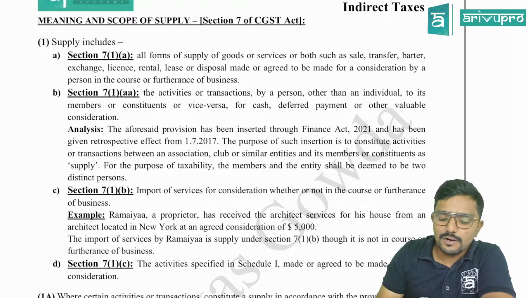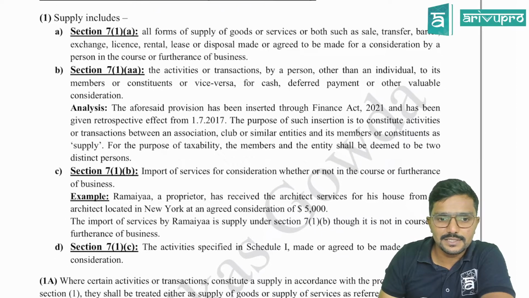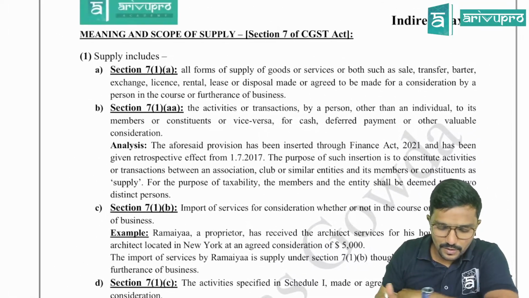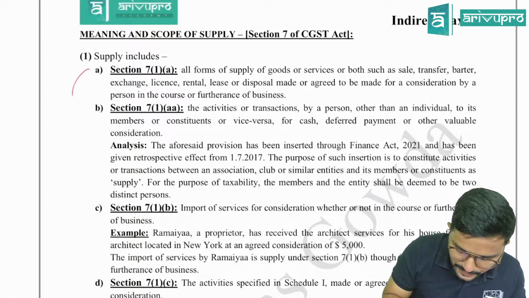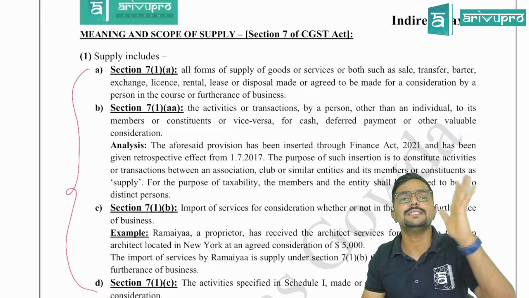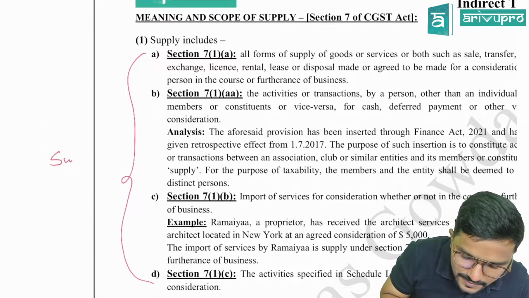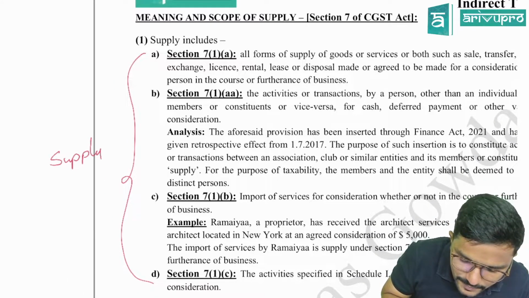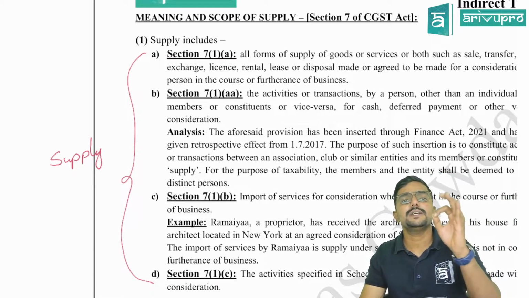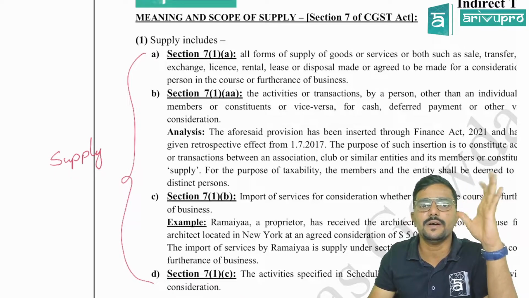There are clauses here: 7.1a, 7.1aa, 7.1b and 7.1c. All these clauses put together will tell whether an activity or transaction is a supply or not.